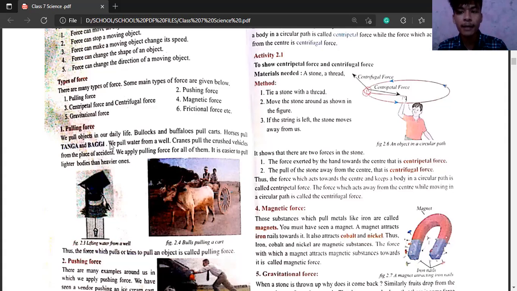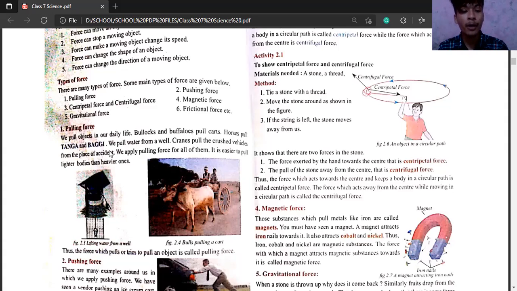Horses pull tanga and bagi. They apply pulling force. Similarly, we pull water from a well, again by applying pulling force. Similarly, we pull crashed vehicles from the place of accident. If some accident happens, they pull the vehicles by applying the pulling force with the help of cranes. We apply pulling force for all of them.